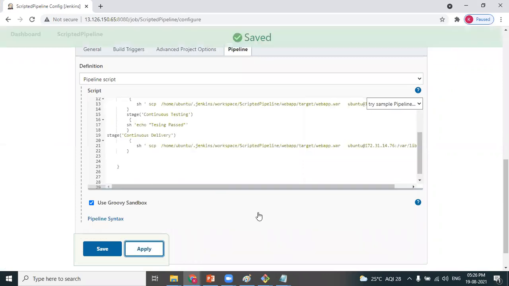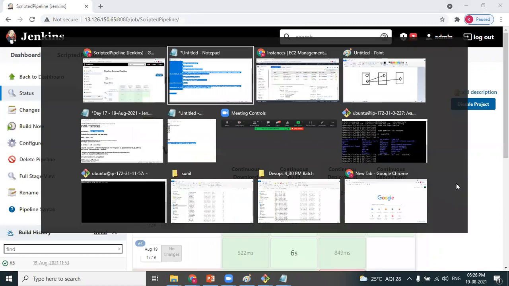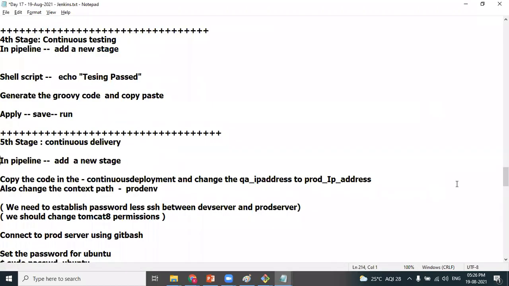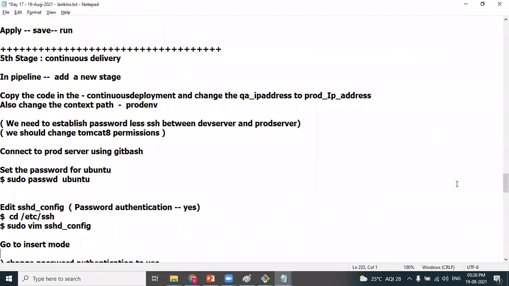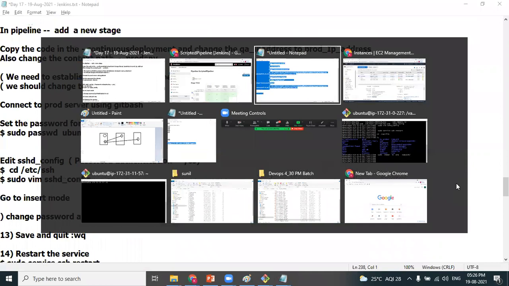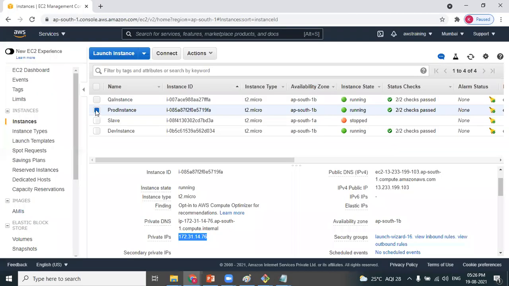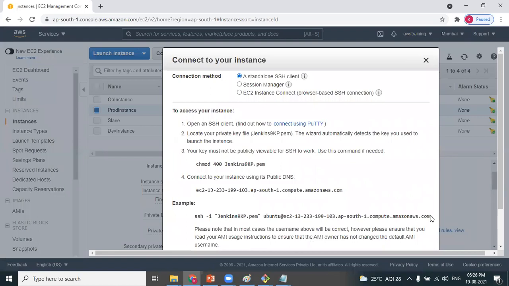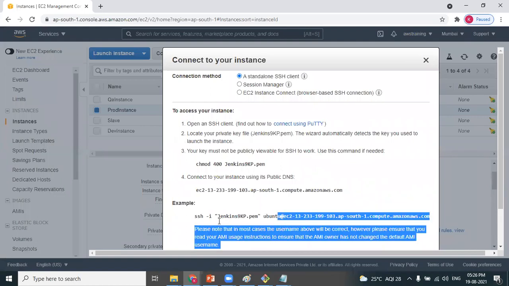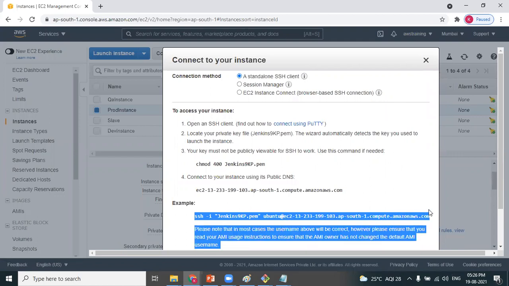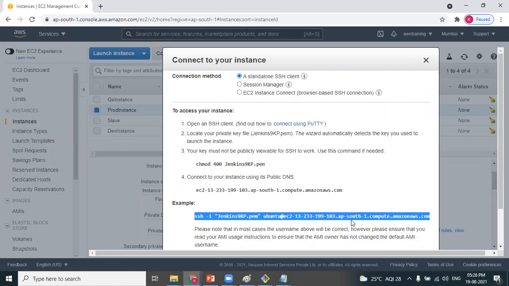Apply, see, and then connect to the production instance. So Sunil, once we have a sample script ready, we can keep it handy and keep modifying it. Yeah, that's what happens.